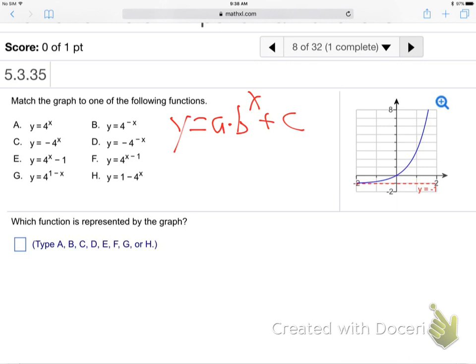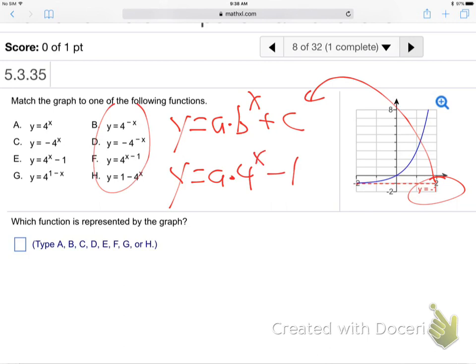All right, so the asymptote this time is negative 1. So that's the C, the horizontal. The bases are all 4. So I'll fill in the base, fill in the C. Good so far? The horizontal is negative 1. That's your C. The C is always the horizontal. And the B is 4. They're all 4.